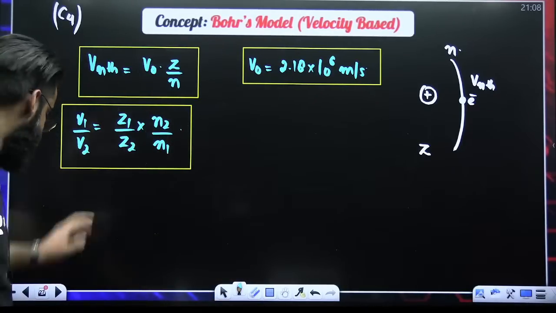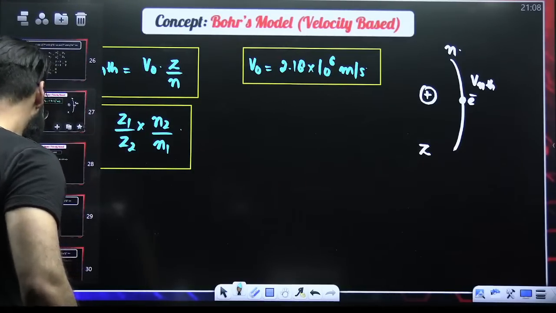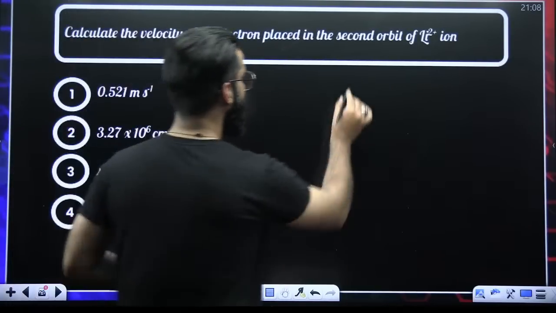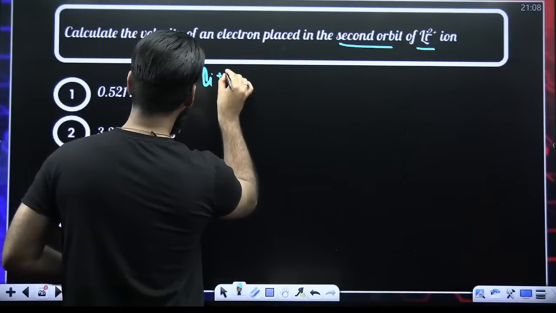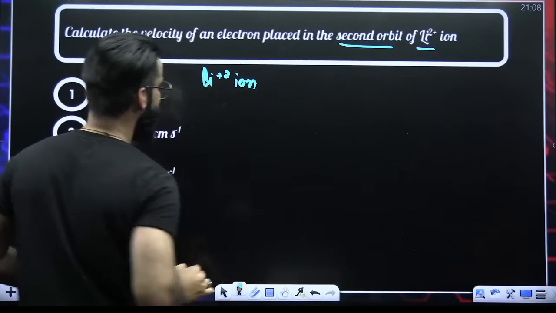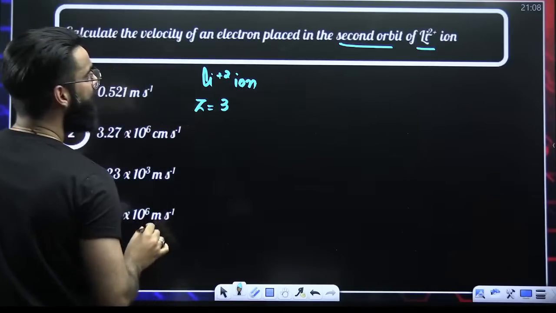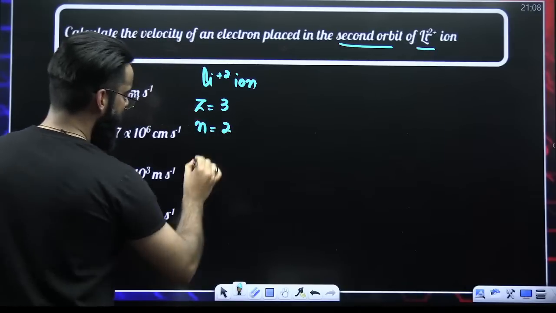For example, one simple and basic question. Calculate the velocity of the electron placed in the second orbit of Li di positive. So you are given the Li di positive ion. Its atomic number, hydrogen, helium, lithium, is 3. Placed in the second orbit, N value is 2. I have to calculate velocity.